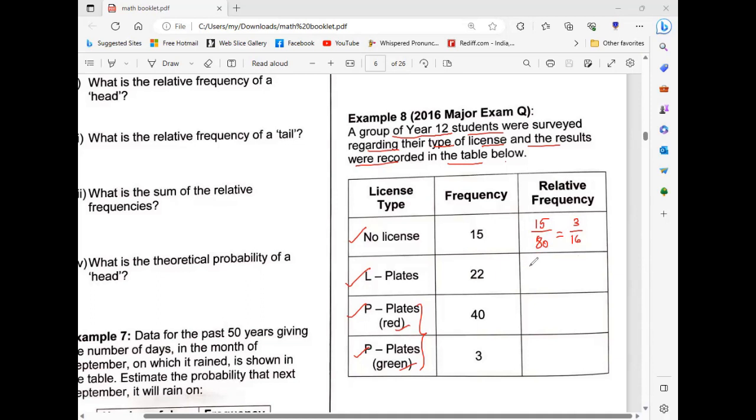What about L plates? 22 over 80. That means you can cancel in the 2 times table: 11 times out of 40. And what about this one? 40 out of 80. So this will be 1 by 2. And 3 out of 80. Understood? Yeah.